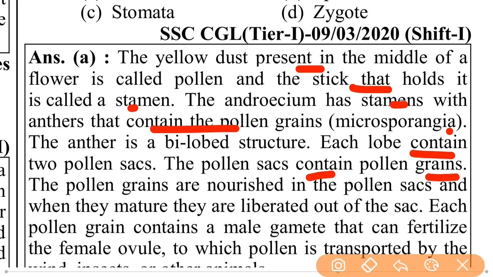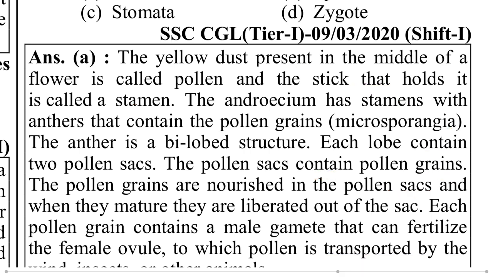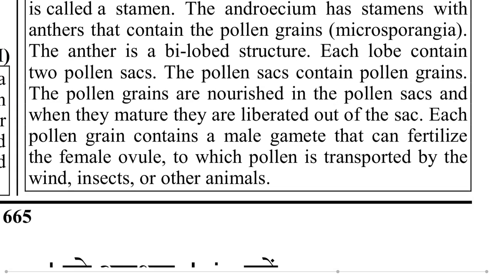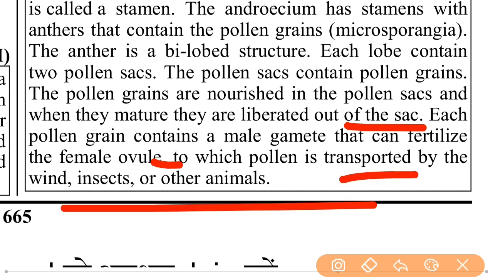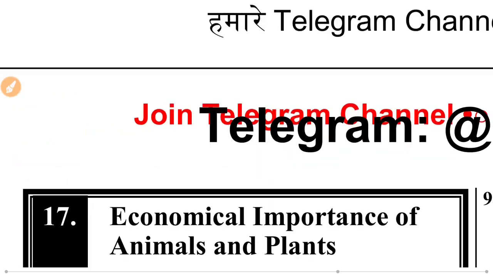The pollen grains are nourished in the pollen sacs, and when they mature, they are liberated out of the sac. Each pollen grain contains male gametes that can fertilize the female ovule, to which pollen is transported by the wind, insects, or other animals.